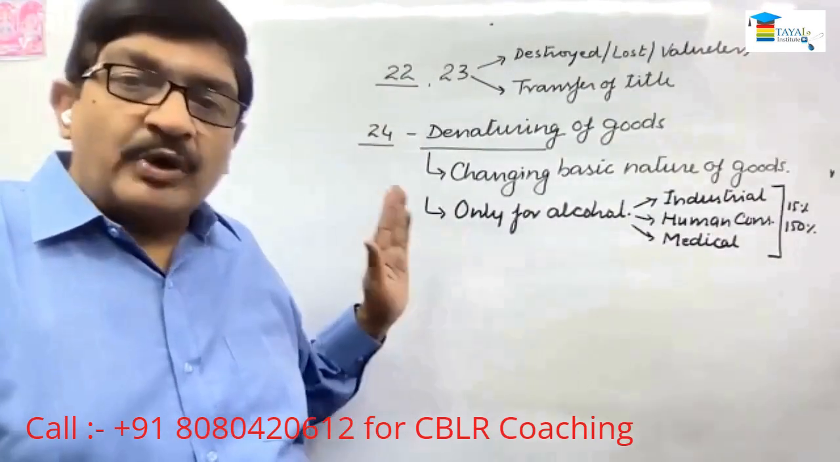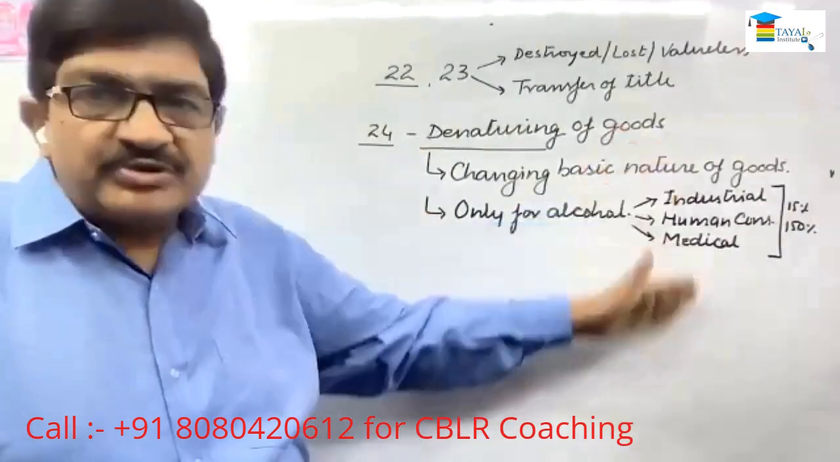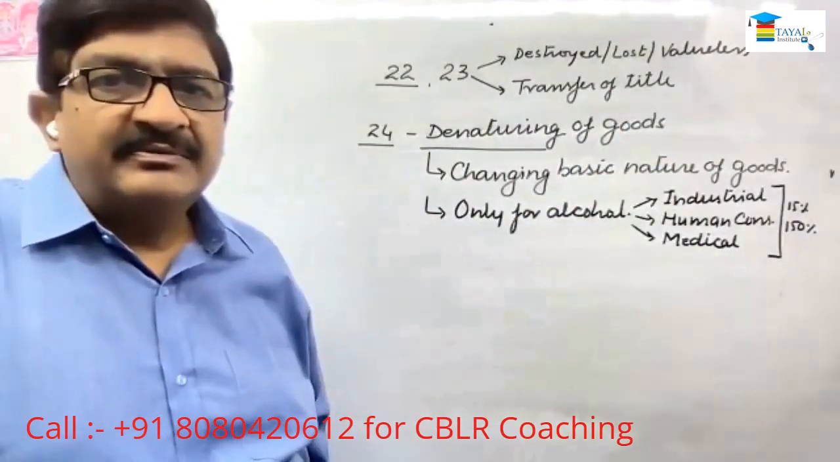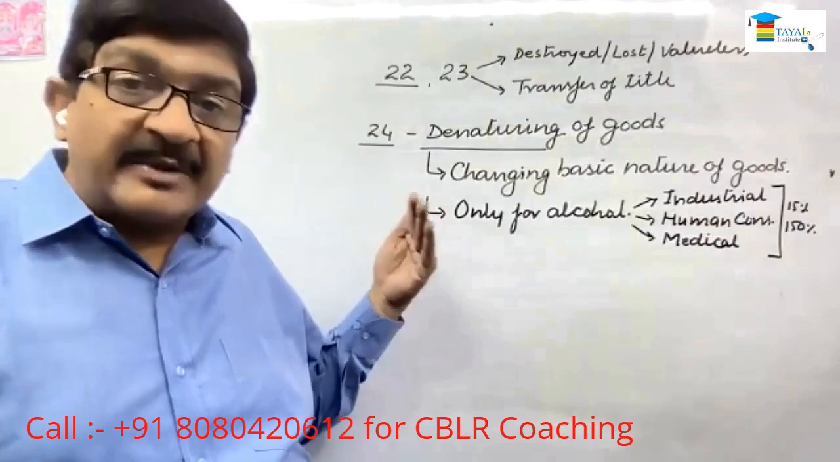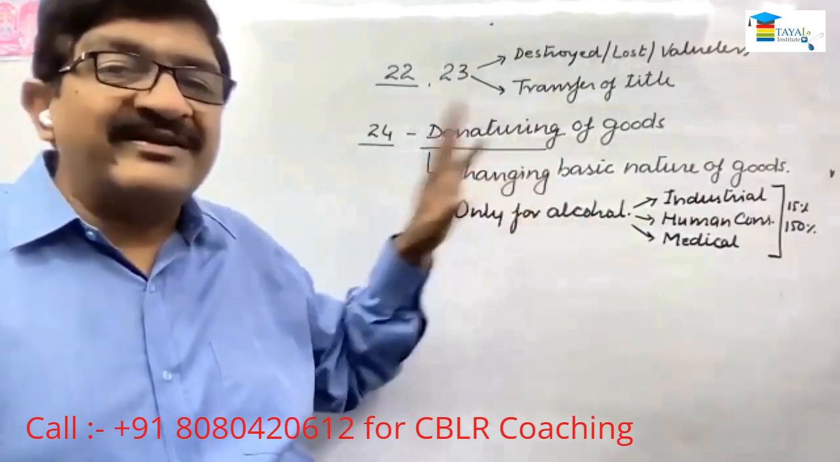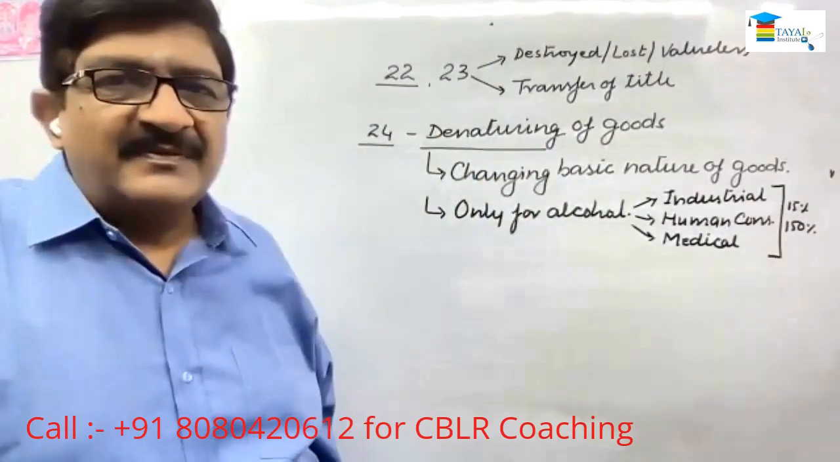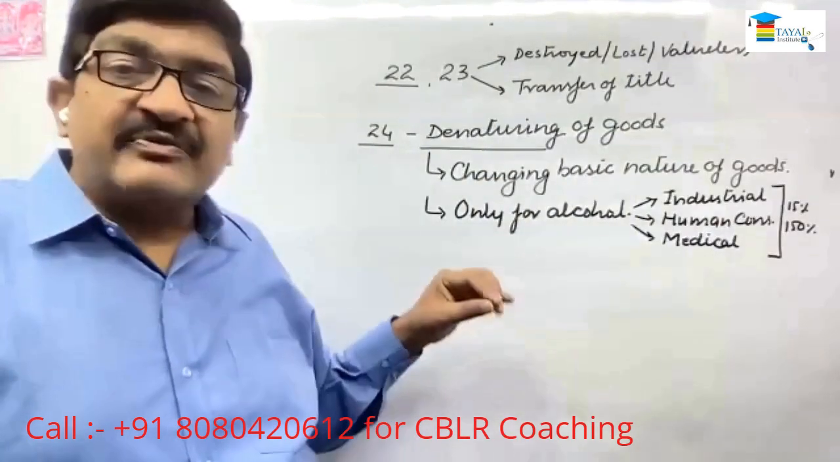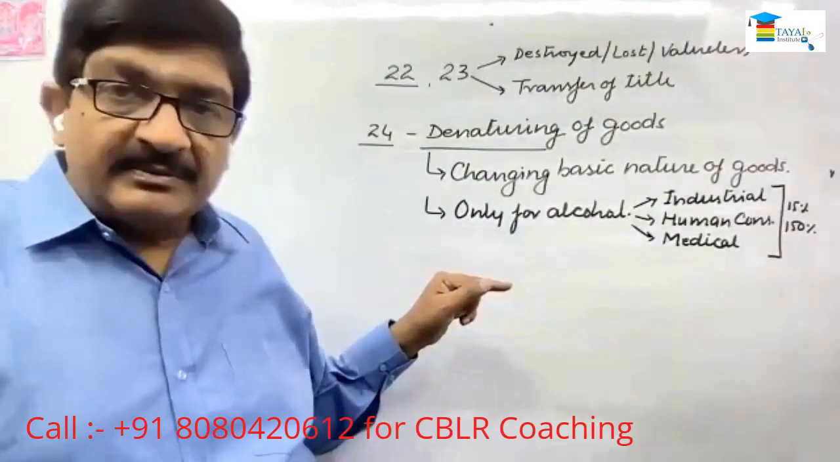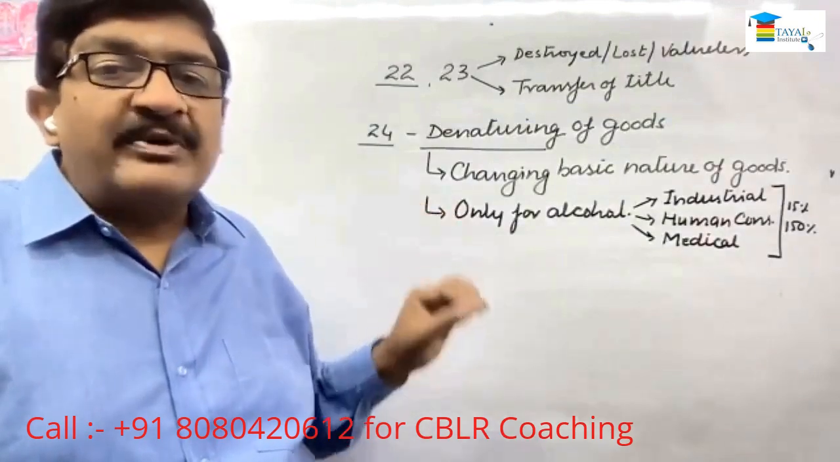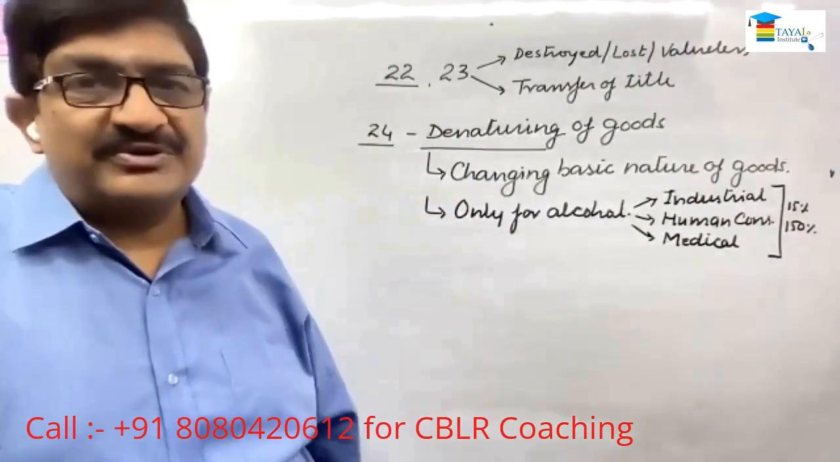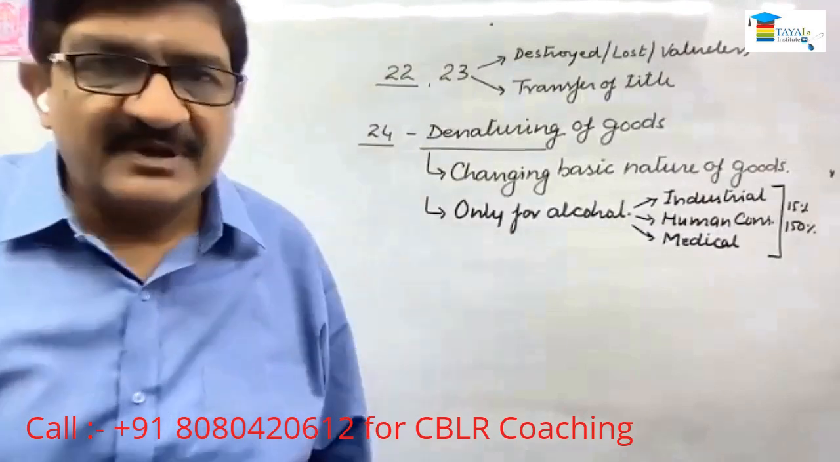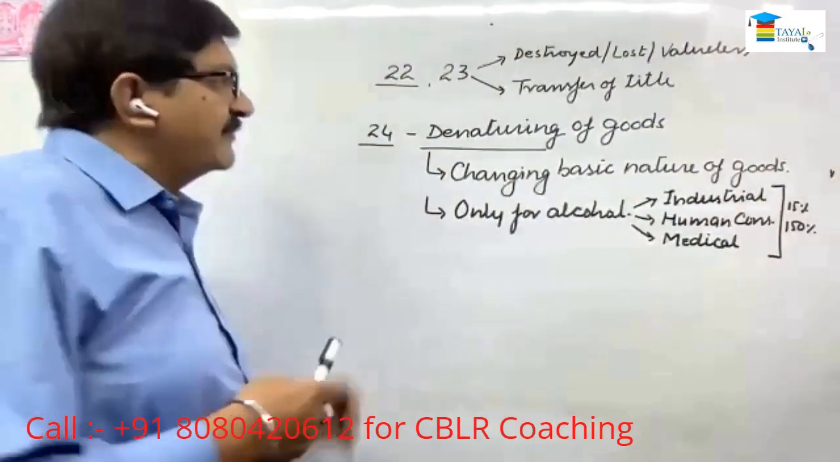So if there is pure alcohol, it can be used anywhere. But when it has been brought for a particular purpose, why should the person end up paying the duty at the highest rate? So to avoid that situation where the highest duty is applicable, this section authorizes the government to make rules for denaturing of the goods. Right? Now, before I proceed further,